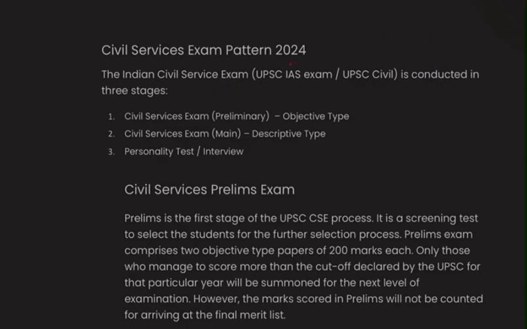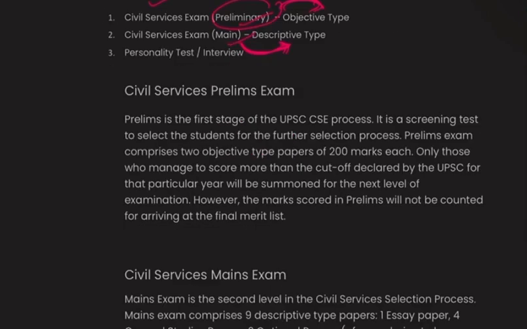Okay, the civil services exam pattern, which is going to take place in 2024. The Indian civil service exam is conducted in 3 stages: the preliminary, mains and interview. The prelims exam is objective type, the mains exam is descriptive type and the personality test is the interview. Okay, now here we are going to discuss the prelims exam. Prelims is the first stage of the UPSC CSE process. It's a screening test to select students for the further selection process. The prelims exam comprises two objective type papers of 200 marks each, that is the GS paper and the CSAT paper.